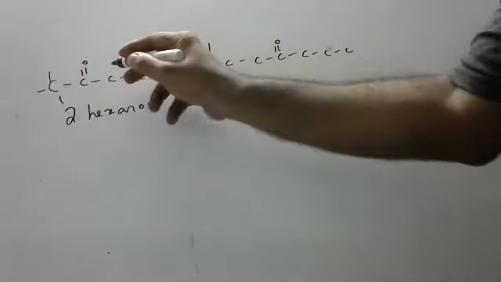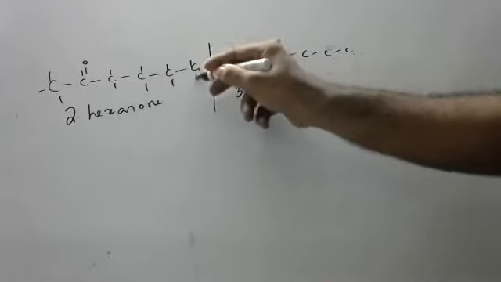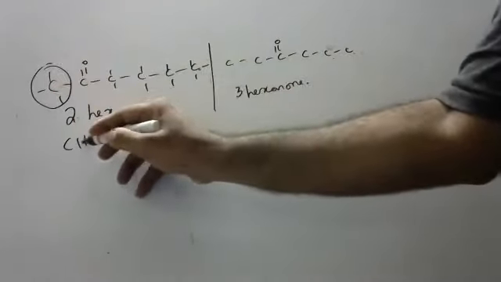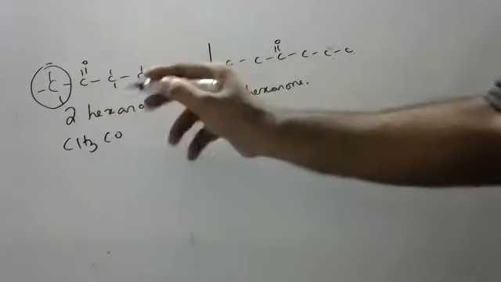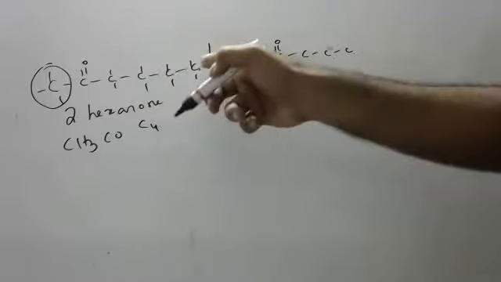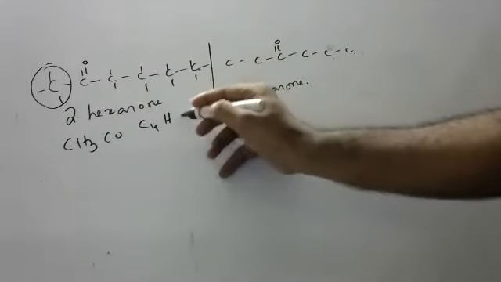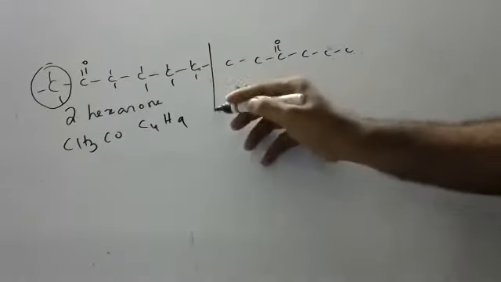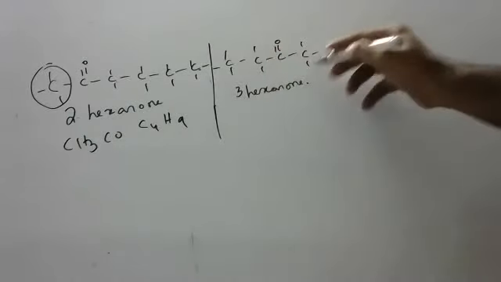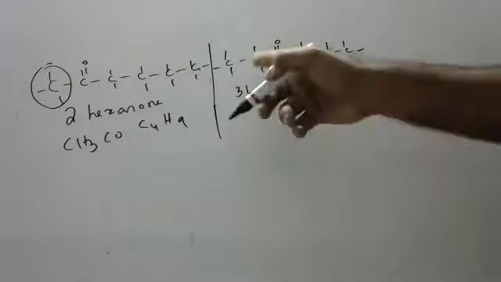1, 2, 3, 4, 5, 6, 7, 8, 9, 10, 11, 12. So CH3CO. Please mute your audios. 1, 2, 3, 4, C4, 1, 2, 3, 4, 5, 6, 7, 8, 9, C4H9. And what is the formula for this? Anyone wants to say, children? Anyone wants to say what is the formula for this?